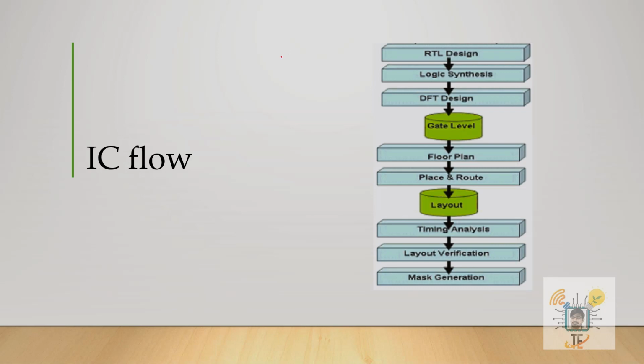So what is an IC flow? Suppose we want to make an IC, then how can we make it? That is what IC flow typically means. First we need to have some idea about what our chip is, what it has to do, what purpose it needs to satisfy. With that we will be writing an RTL design, which is nothing but Verilog or VHDL code, and then we will be doing logic synthesis.